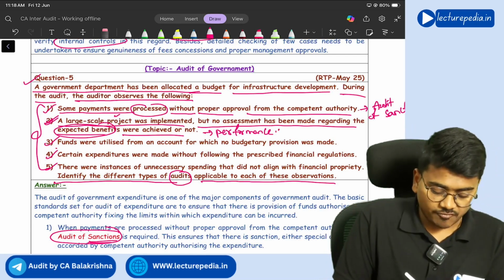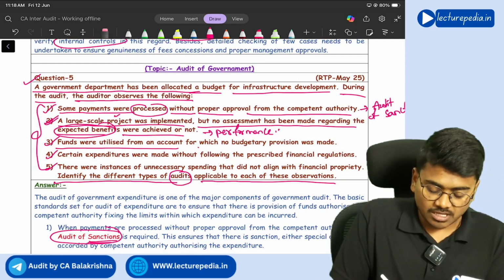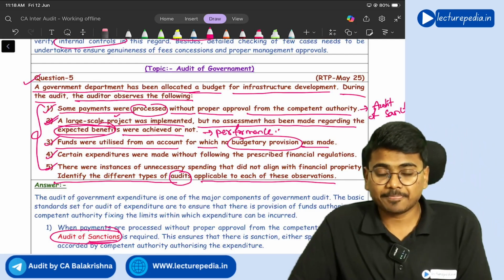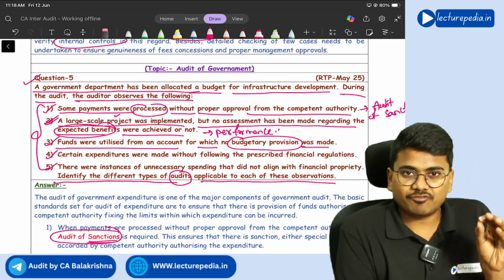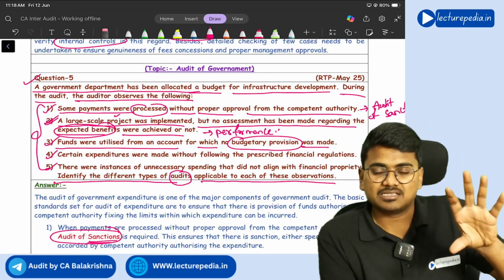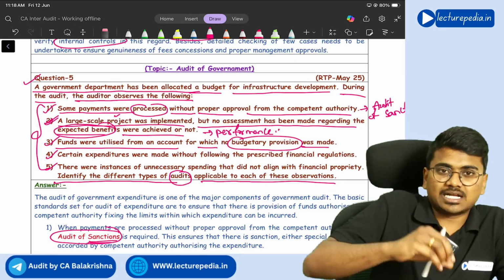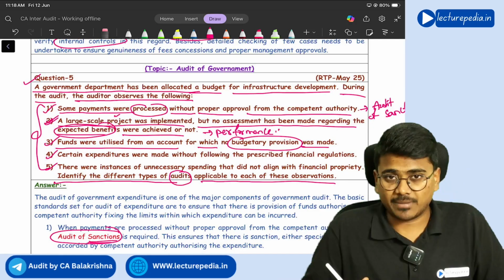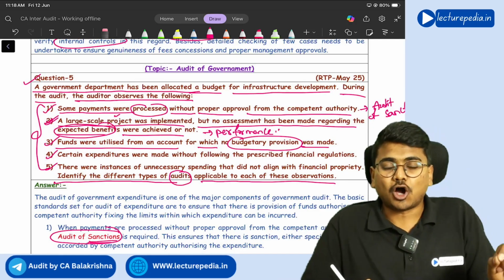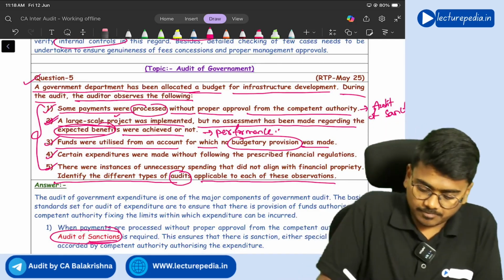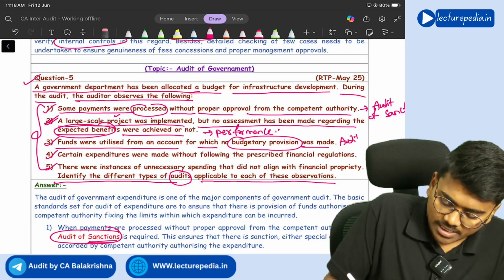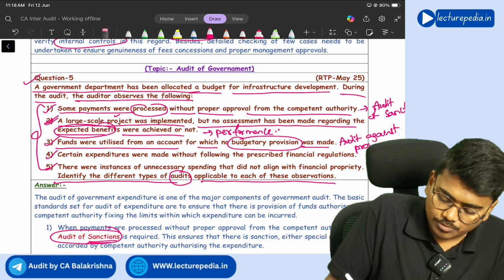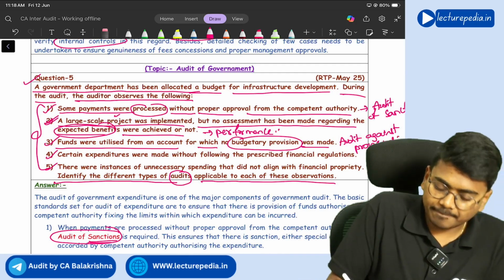Next, funds were utilized from an account for which no budgetary provision was made. So only if an expenditure has the provision, you have to incur the money for that expenditure. Without having provision, you should not incur the money, correct? You will call it audit against provisions. Audit against provisions you will do. Yes.